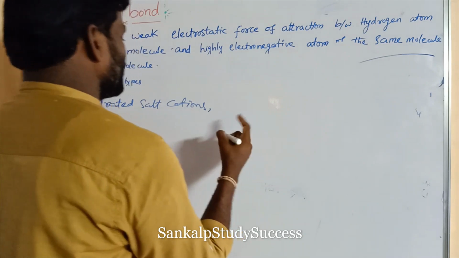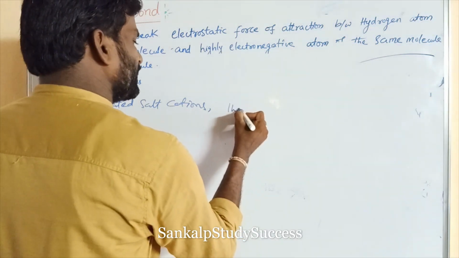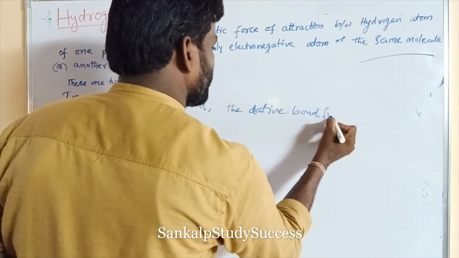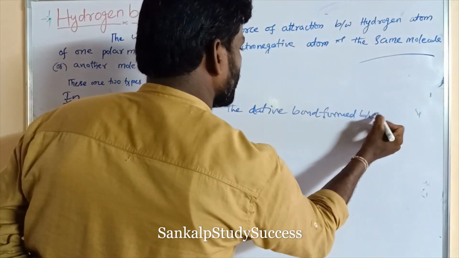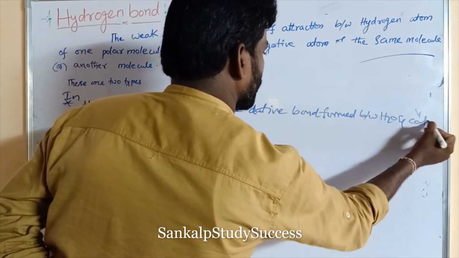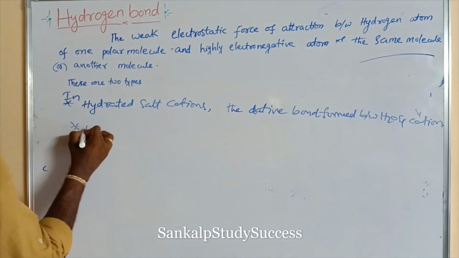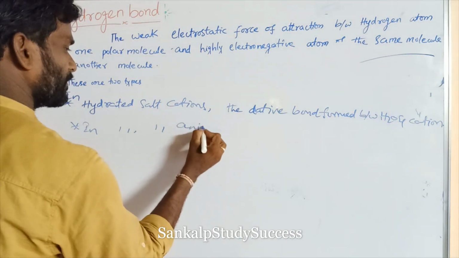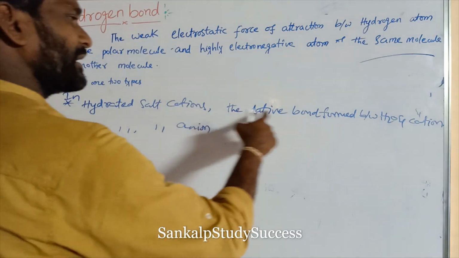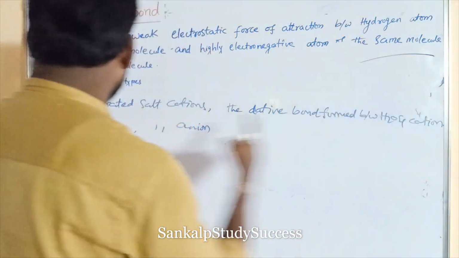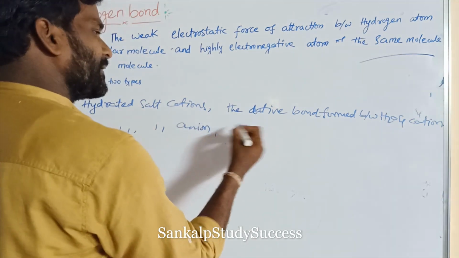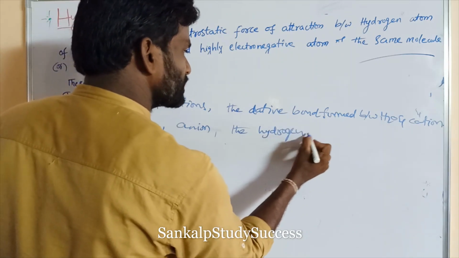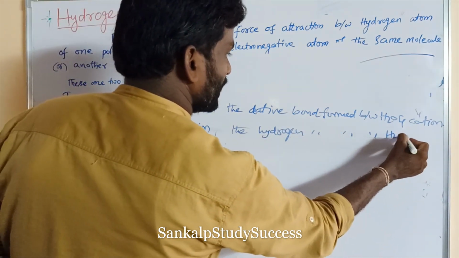In hydrated salt cations, the dative bond, like a coordinate covalent bond, is formed between water and cation. In hydrated salt of cation, the dative bond is formed between H2O and cation. In hydrated salt of anion, the hydrogen bond is formed between H2O and anion.